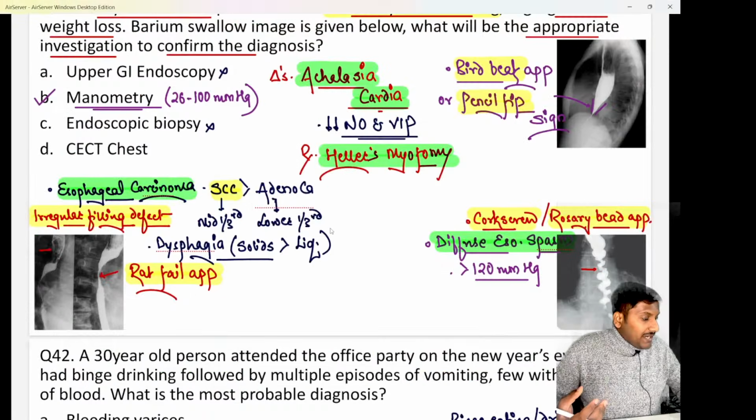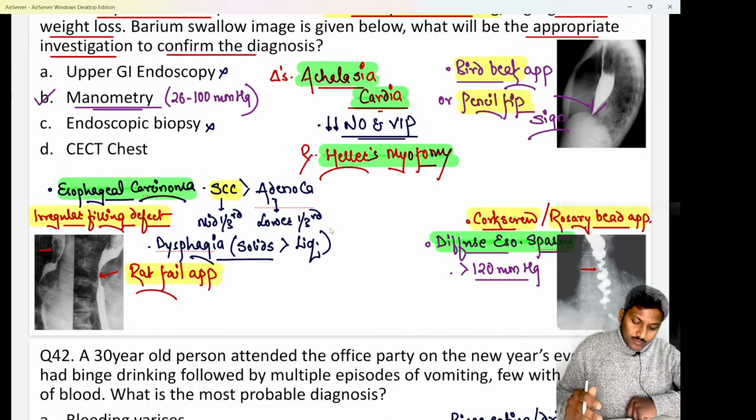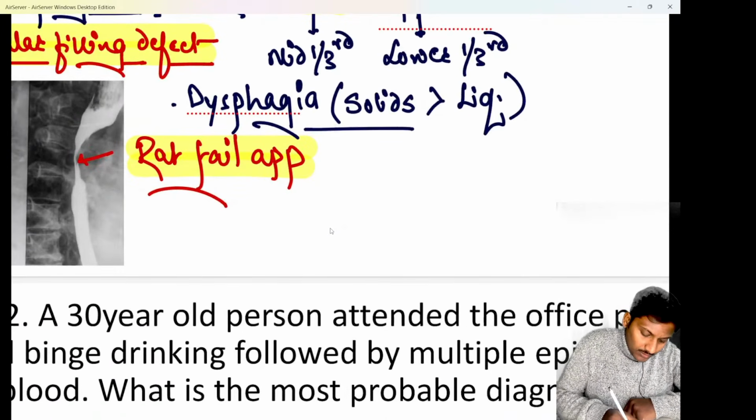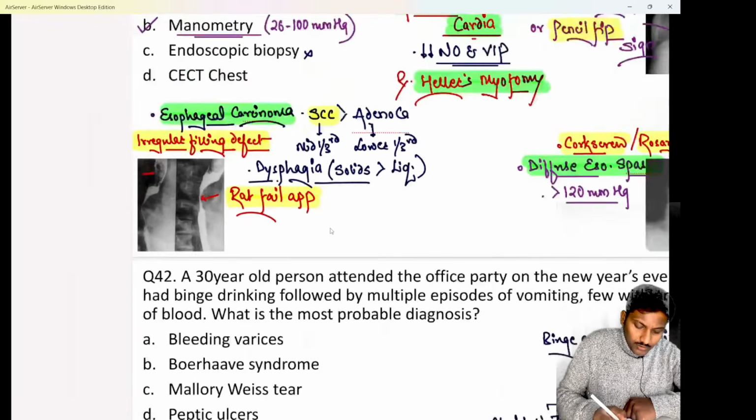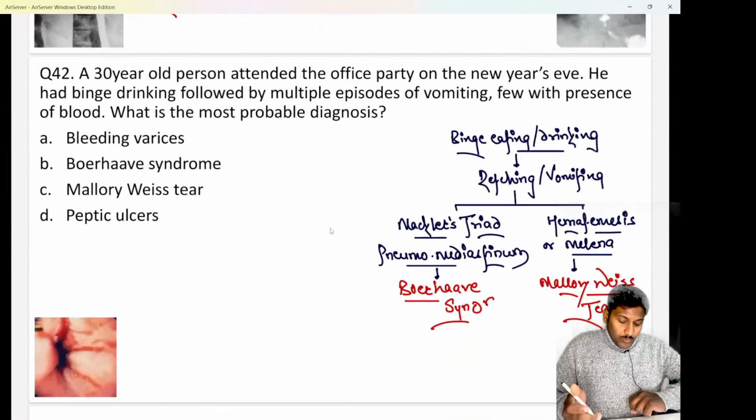So a benign esophageal tumor called esophageal leiomyoma has a smooth or regular filling defect. That was the question I was asking you. Clear? Next important is question number 42.